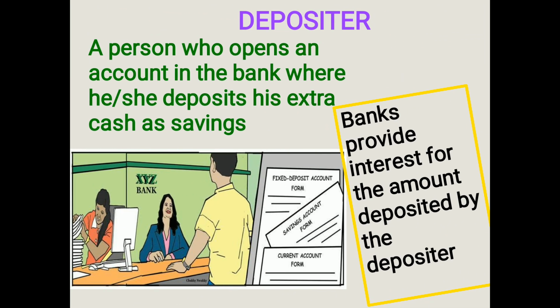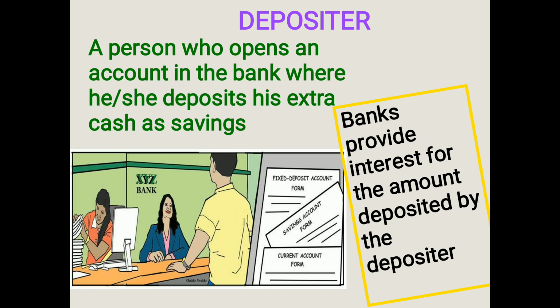A person who opens an account in a bank in his or her name, where he or she deposits his or her extra cash as savings, is called a depositor.